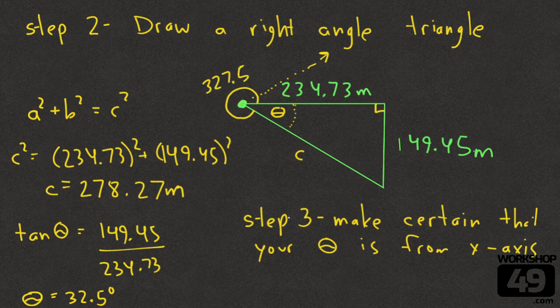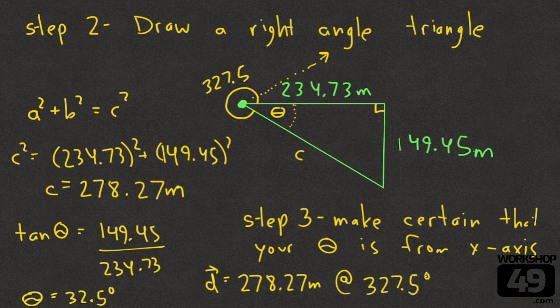It's 327.5. So our final answer in combining these vectors is the displacement of our penguin is equal to 278.27 meters at 327.5 degrees. And we can even add, if we need to here, from x-axis.